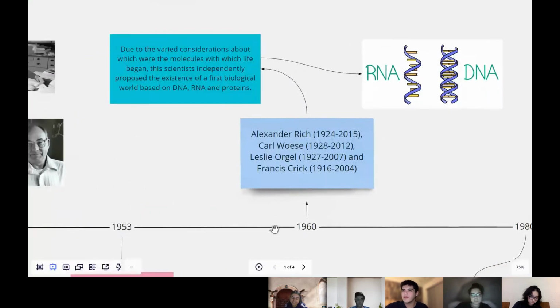In 1960, Alexander Rich, Carl Woese, Leslie Orgel, and Francis Crick, due to the varied considerations about which were the molecules with which life began, independently proposed the existence of a first biological world based on DNA, RNA, and proteins.